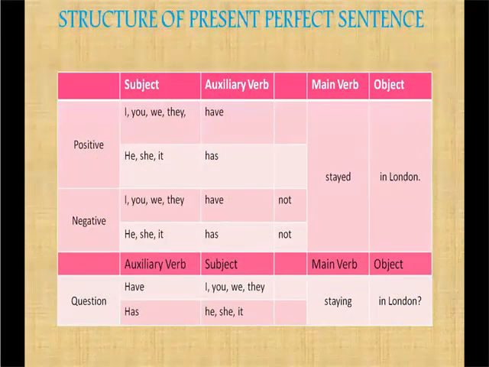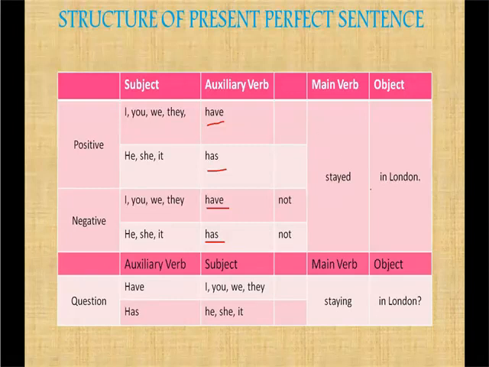Now we'll see the structure. Same thing, but the auxiliary verb is going to be have. Has for singular and have for plural. So these two words are definitely going to be there in a perfect sentence, whether it is present, past or future. So positive, I have stayed in London.